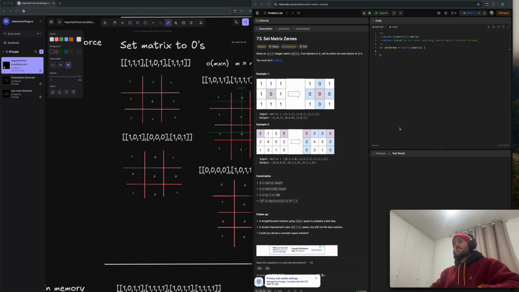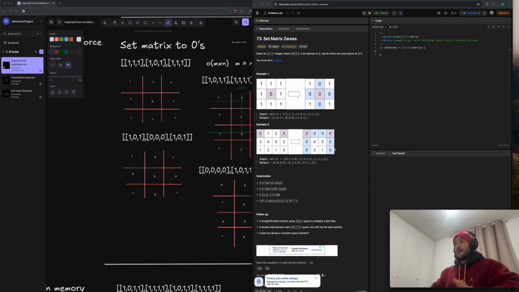So let's first read the problem. I'll try to be quick, but I'm sure you can read it on your own. At this point, we are solving a medium exercise. We have other videos here, and there are plenty of videos about this on YouTube as well. Basically, the problem states that whenever there's a zero in the initial state, we should cross that column and row with zeros. And that's only for the initial state.